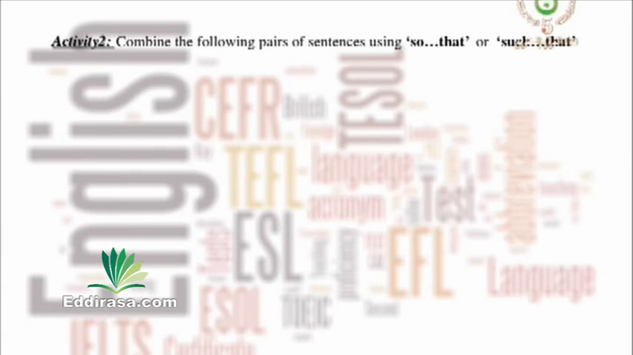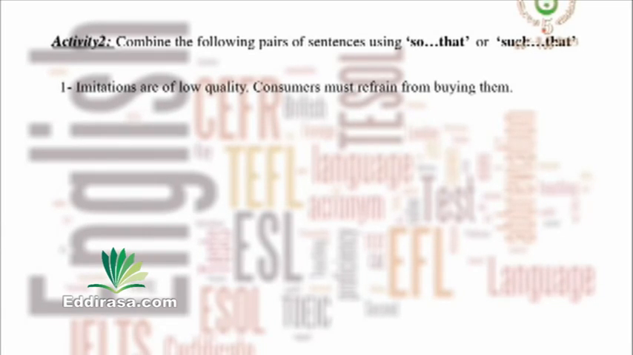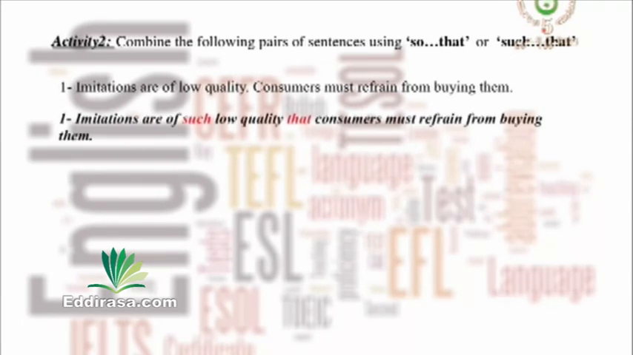The first pair of sentences: imitations are of low quality. Consumers must refrain from buying them. Right? What do we have in the first part? Imitations are low quality. Good. Low quality is a noun phrase. So what can we say? Imitations are of such low quality that consumers must refrain from buying them.